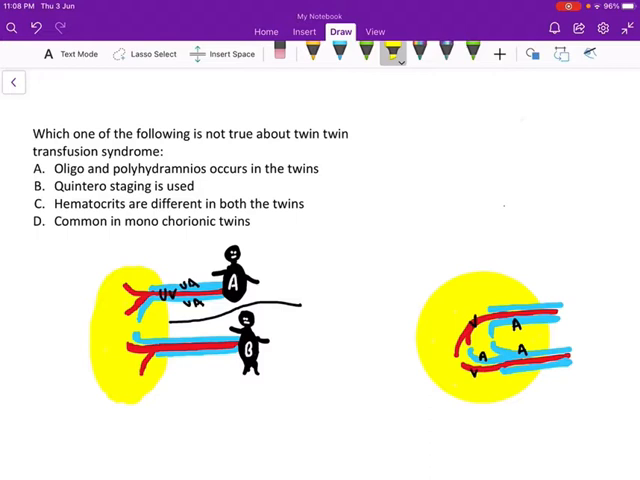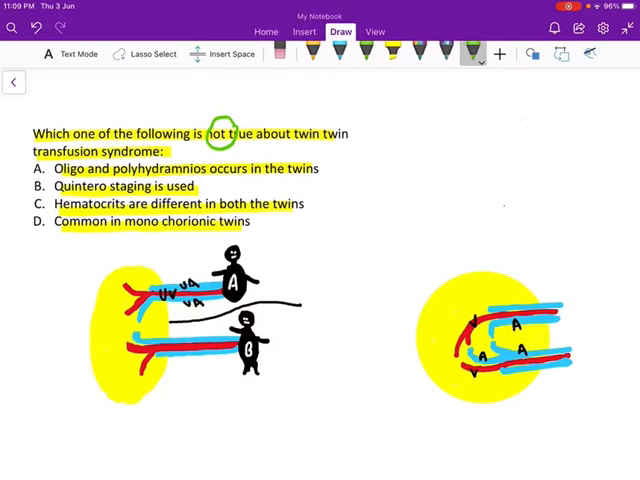So today's topic of discussion is, let's see the question first. The question says, which one of the following is not true about twin transfusion syndrome? Oligo and polyhydramnios occurs in the twins. Quintero staging is used. Hematocrits are different in both the twins. Common in monochorionic twins. See, the question is asking not true. Okay, not true about twin transfusion syndrome.